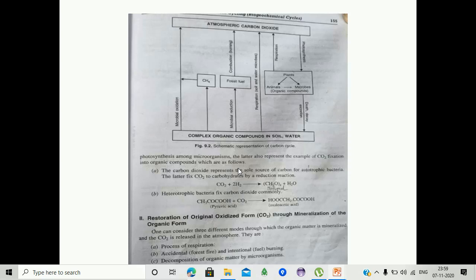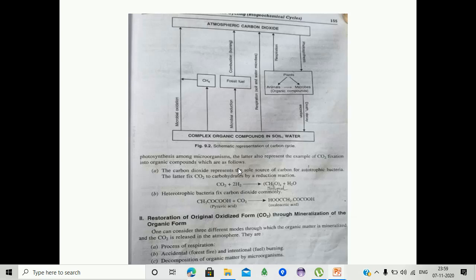Alternatively, the organic compounds, by microbial reduction, form fossil fuel. This fossil fuel, by combustion or burning, releases carbon dioxide into the atmosphere, or the complex organic compounds in soil or water are released through the respiratory process into the atmosphere.